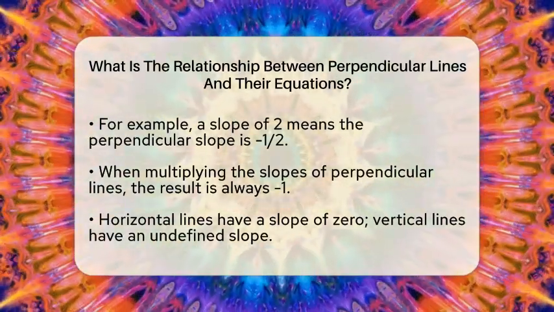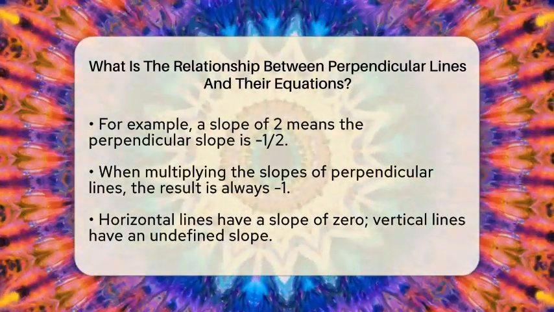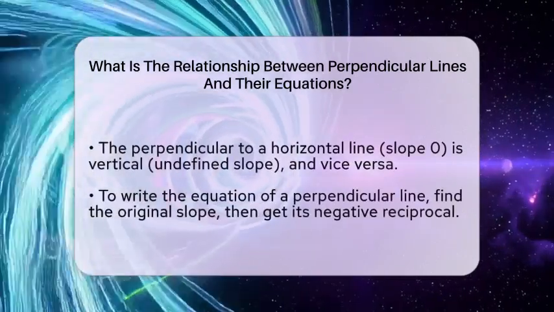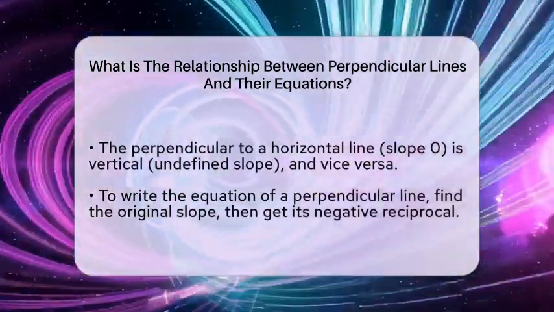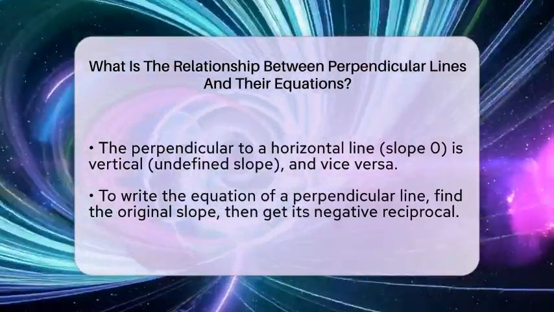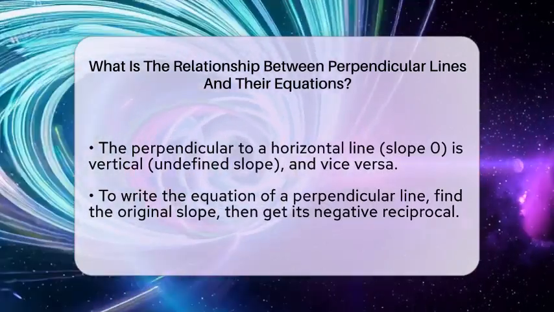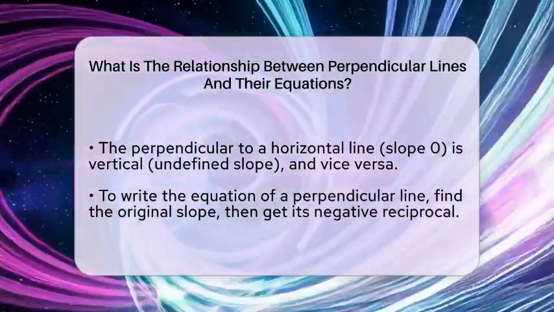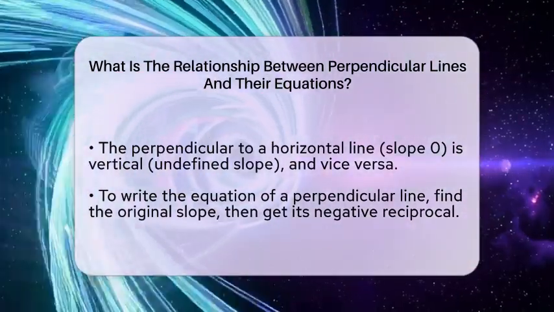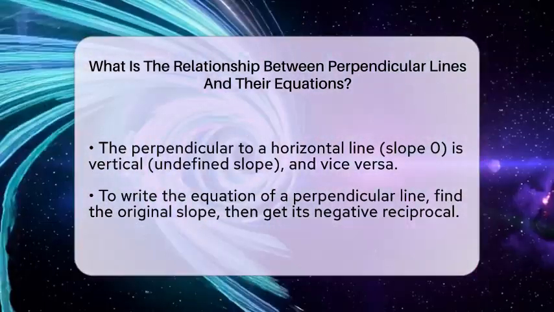When you write the equation of a line, the slope is a key part. To find the equation of a line perpendicular to a given line, you first look at the original line's slope. Then, you find its negative reciprocal. Once you have that new slope, you can use it along with a point on the line to write the equation. You can use either the slope-intercept form, which is y = mx + b, or the point-slope form, which is y - y1 = m(x - x1).